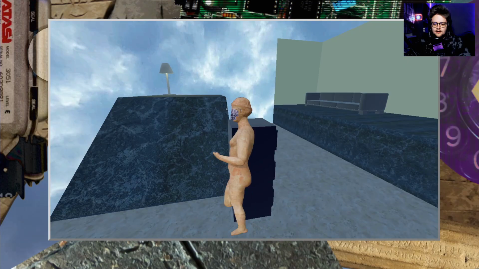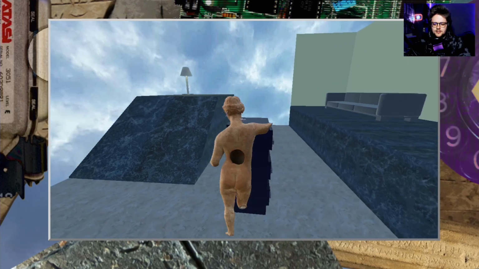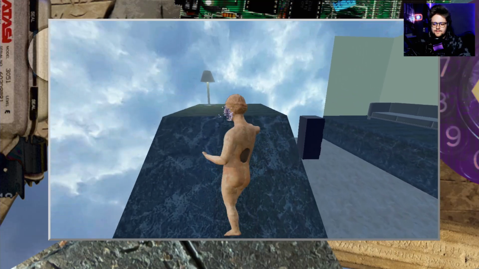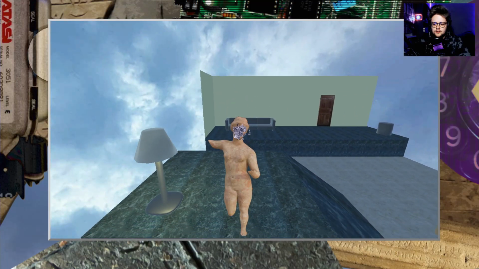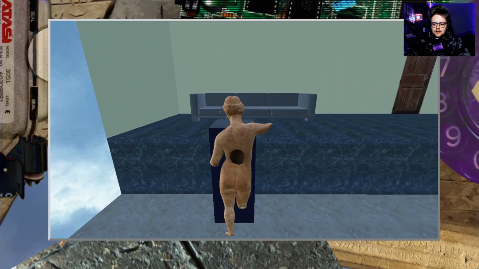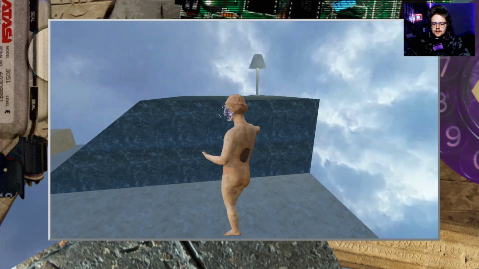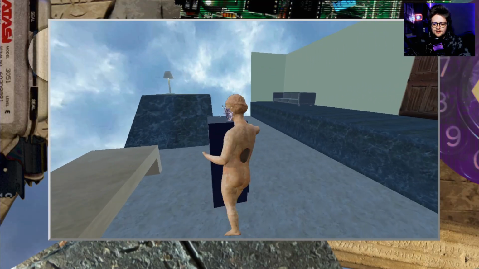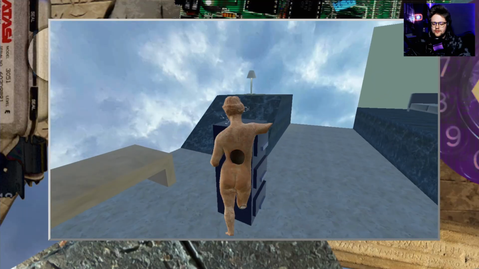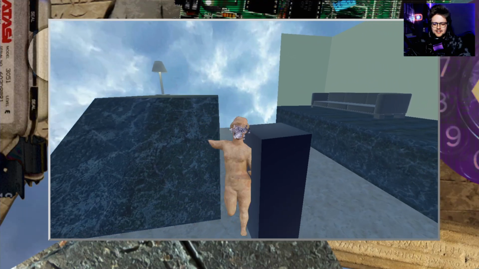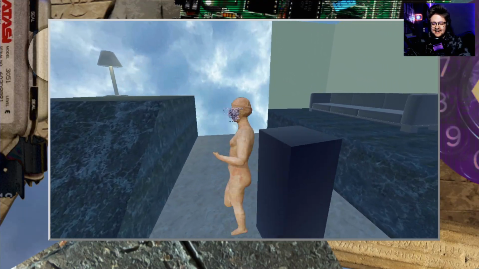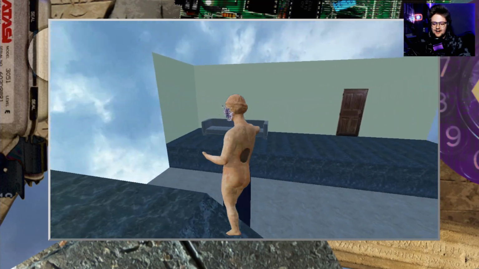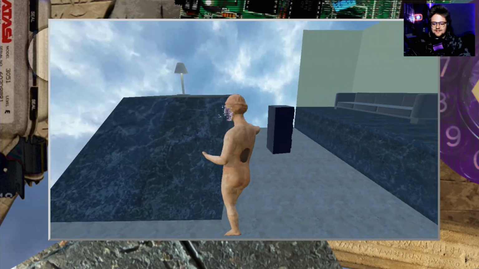Okay. Frick, I'm stuck. Okay, I'm not stuck. What the hell is happening here? Can I just dash like this? No. Cannot dash. What the hell is happening? What is this game? I'm super confused, dude. What? Why did I start to play this? I don't understand what's happening here. But the aesthetics are really wild. I really like the aesthetics of this.